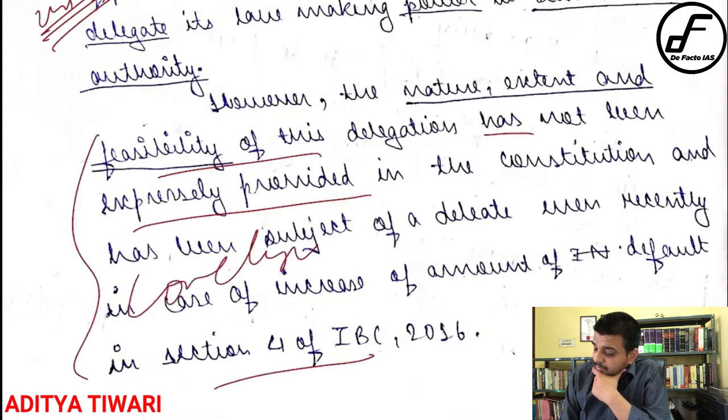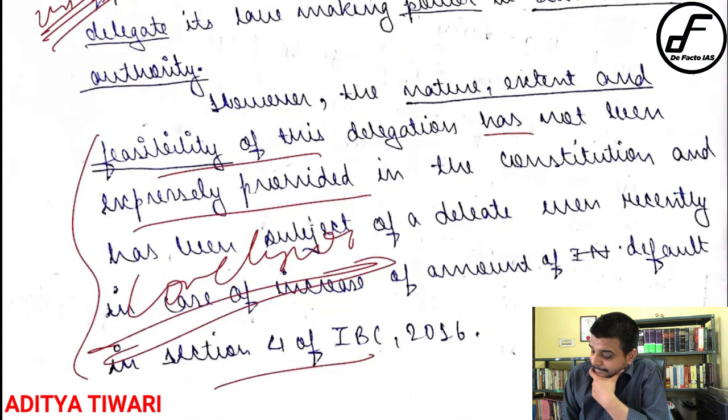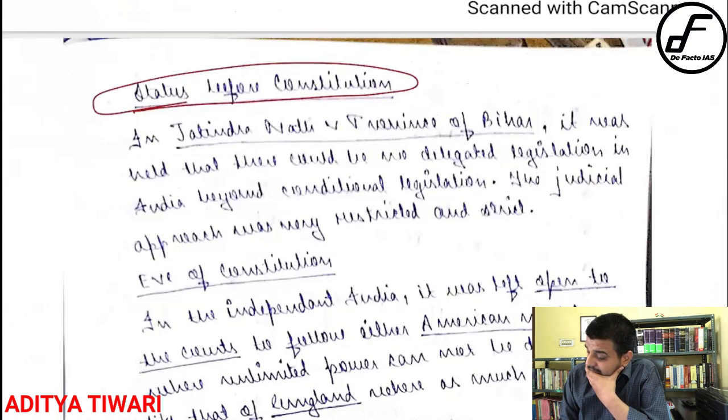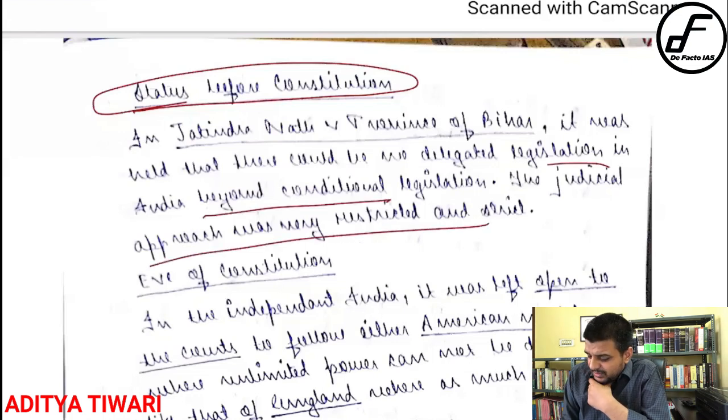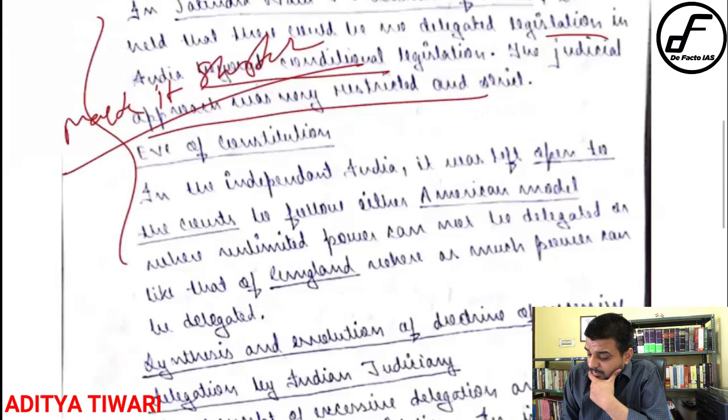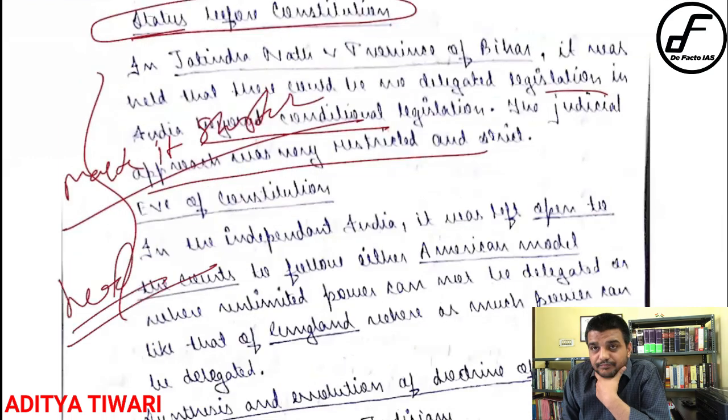It should not be in the beginning. If given, a recent example should go in the conclusion. No, you have already written a statute from before the constitution, meaning before the enactment of the constitution you are talking about. It is too much, right? This historical aspect, make it shorter. थोड़ा आपने ऊपर mention कर दिया, that is sufficient, right? Here you can actually replace it with need. ठीक है?